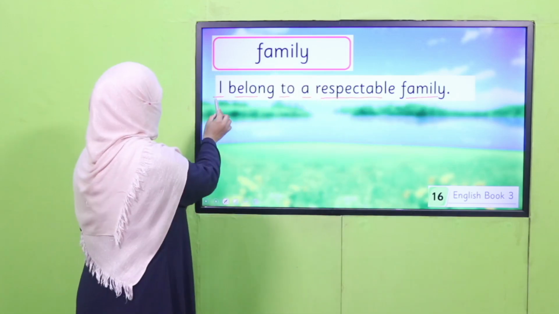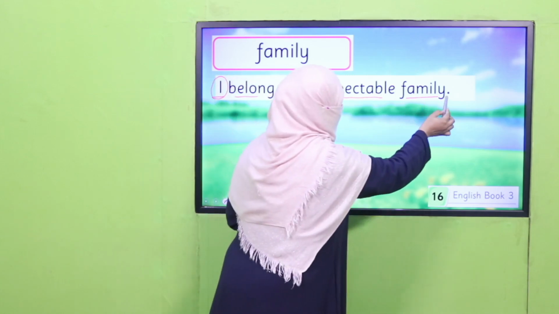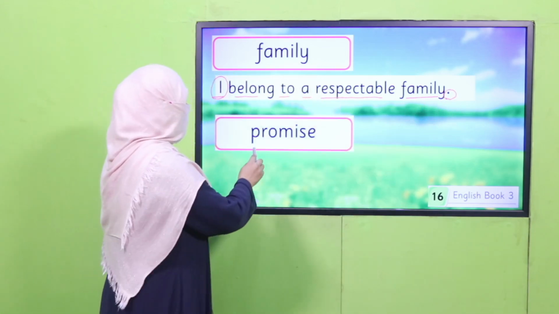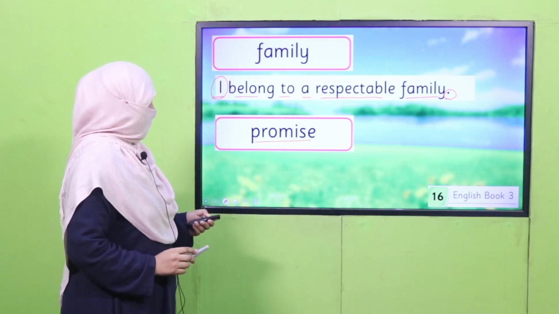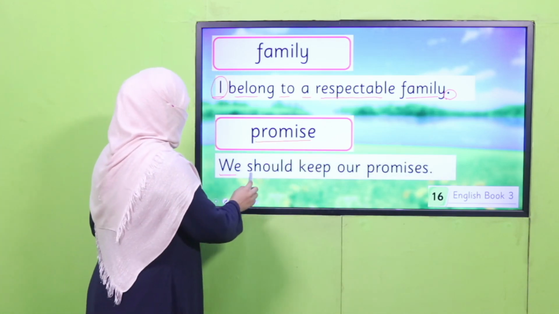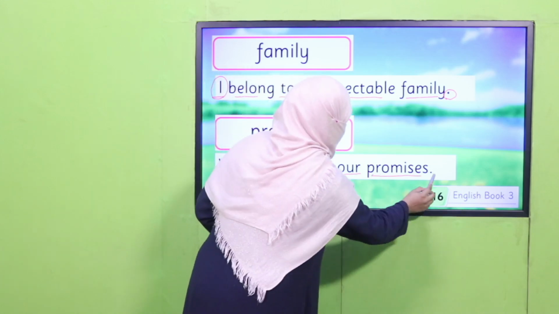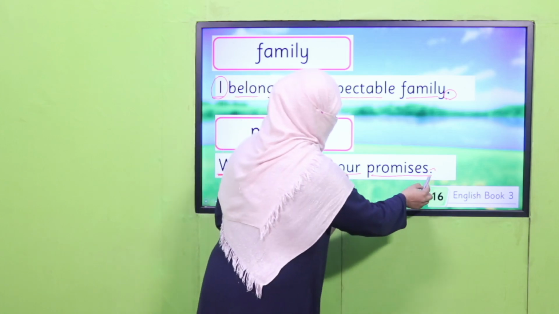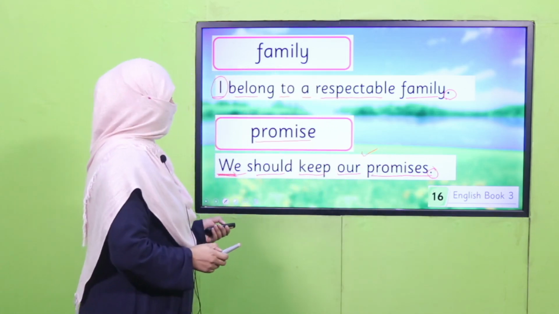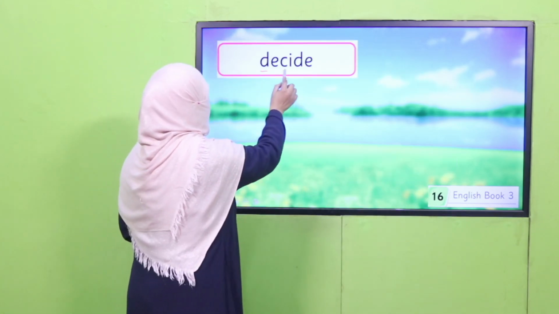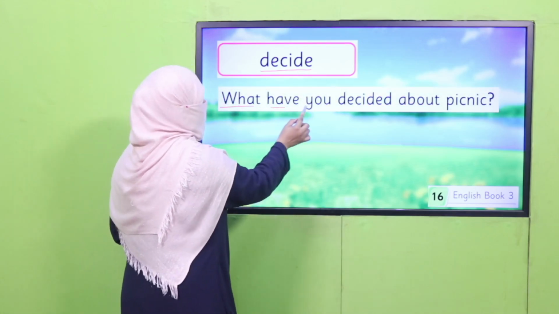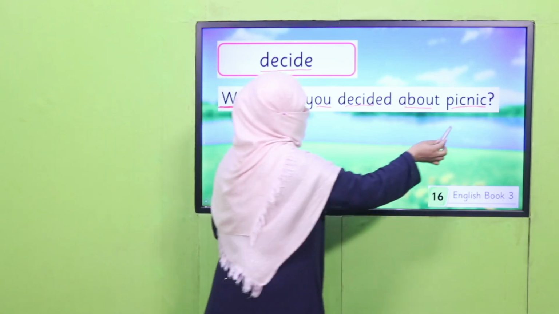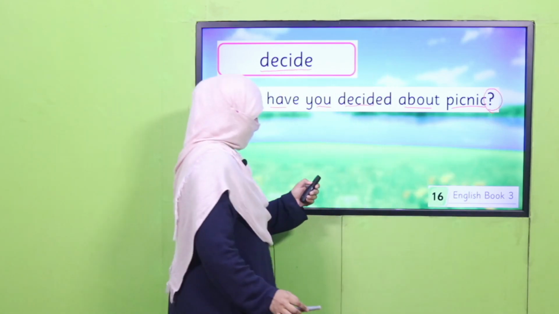All right. So the first letter is capital, and at the end of the sentence, I put a full stop, and you will do the same. All right. Next is promise. And what is the suggested sentence? We should keep our promises. Okay. We should not break our promises. So first letter is capital, put a full stop. Now this sentence is a complete sentence. Next is decide. What have you decided about the picnic? Because I made a question as a sentence, so I put a question mark at the end of the sentence.